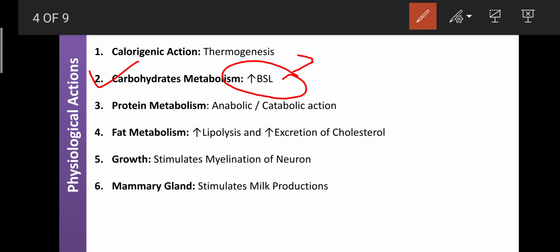It is also involved in causing diabetes mellitus. As T3 and T4 secretion increases, diabetes mellitus is also caused. For this reason, those who are very intelligent, like IAS officers and IPS officers, often have diabetes mellitus.